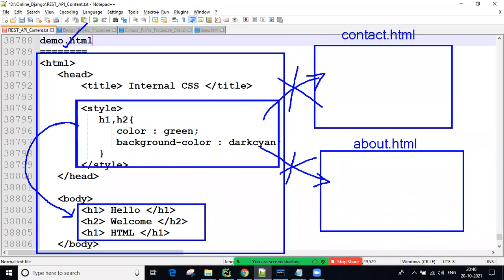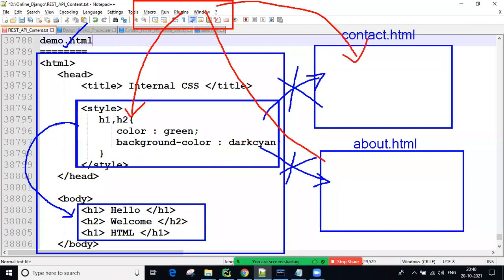So external CSS, we simply write somewhere, guys, just an assumption. We can use it here, we can use it in the contact HTML, we can use it in about.html also. Which means, writing external CSS one time, we can use the same styles for n number of applications.